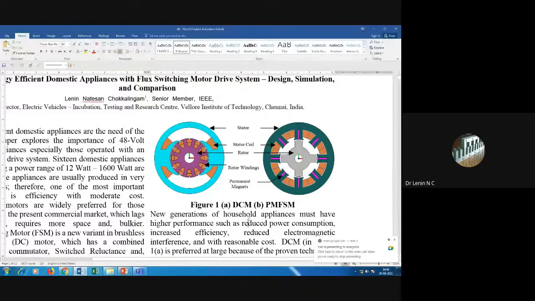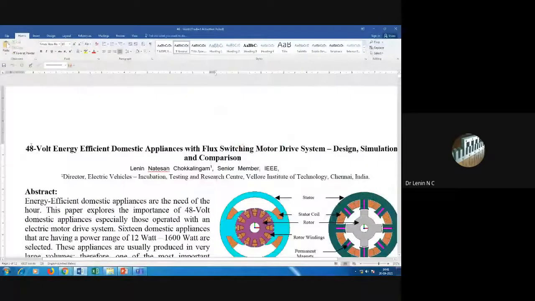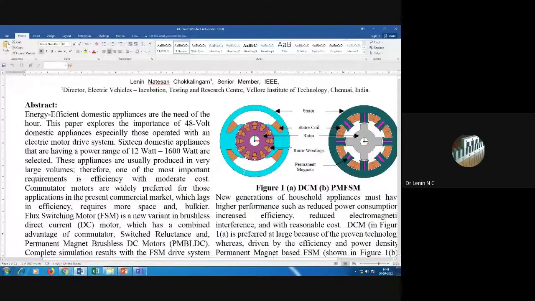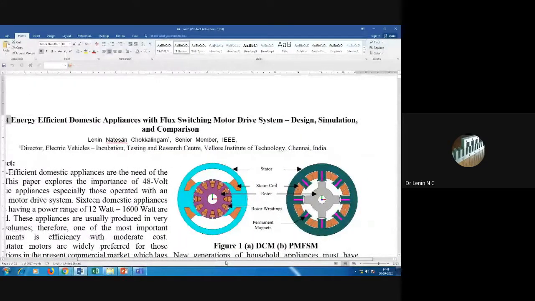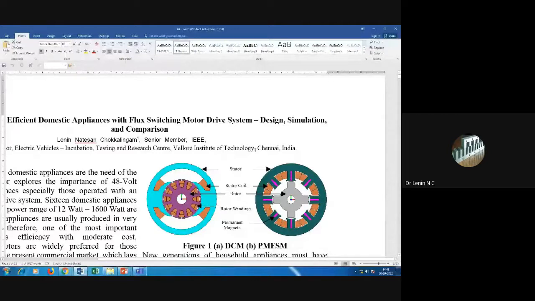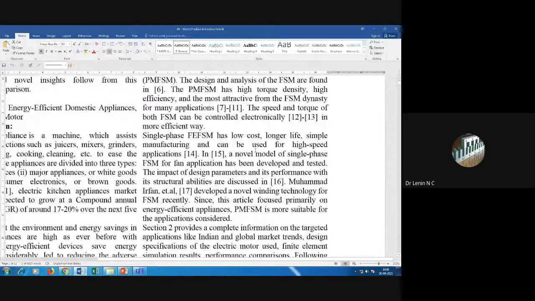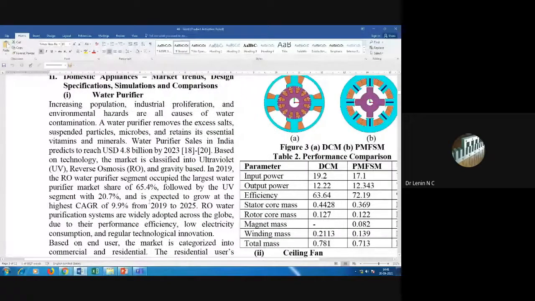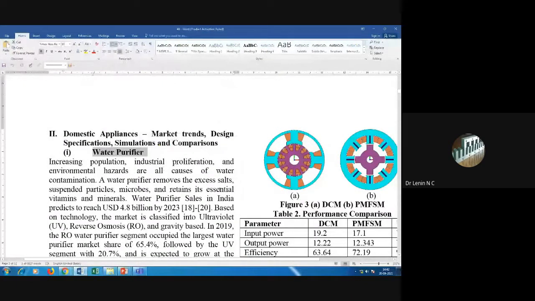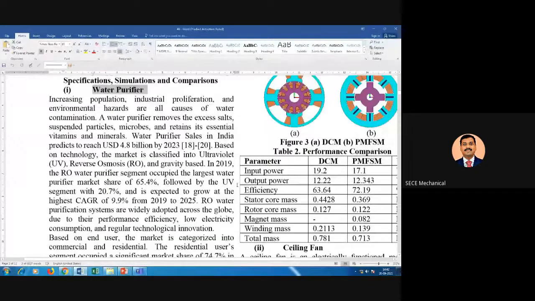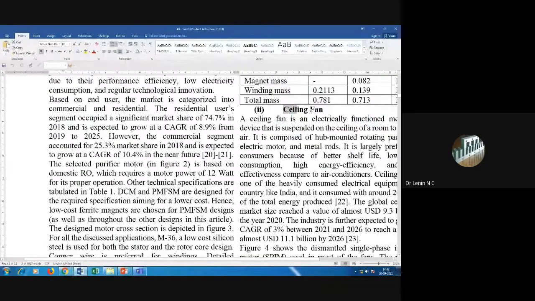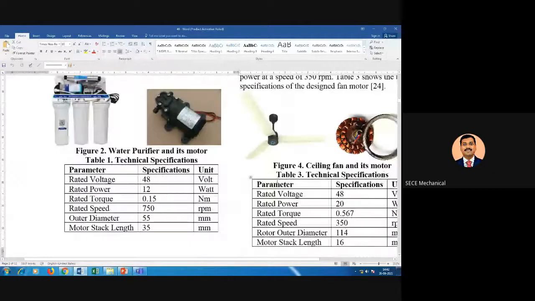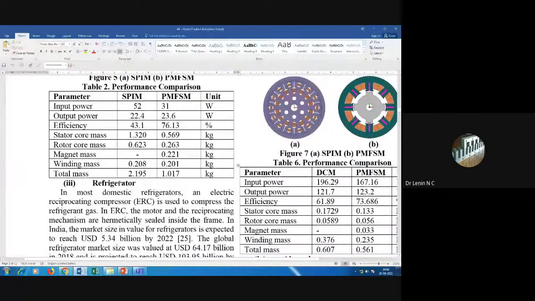Sir, if you see this DC drive, this is only a 48-volt system. We did major research, starting our research over the past 3-4 years. I can show one by one, sir. The first and foremost application is the water purifier, which needs a DC drive. If you take a ceiling fan, we need a DC drive nowadays. Another one is the refrigerator, which can have a DC drive.